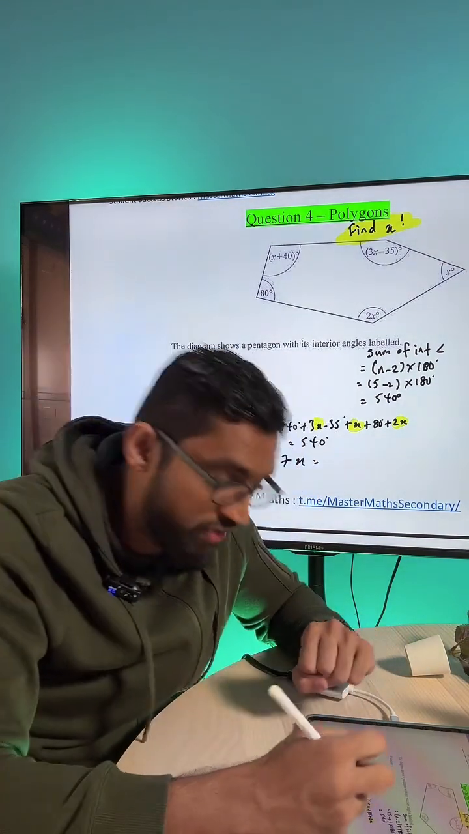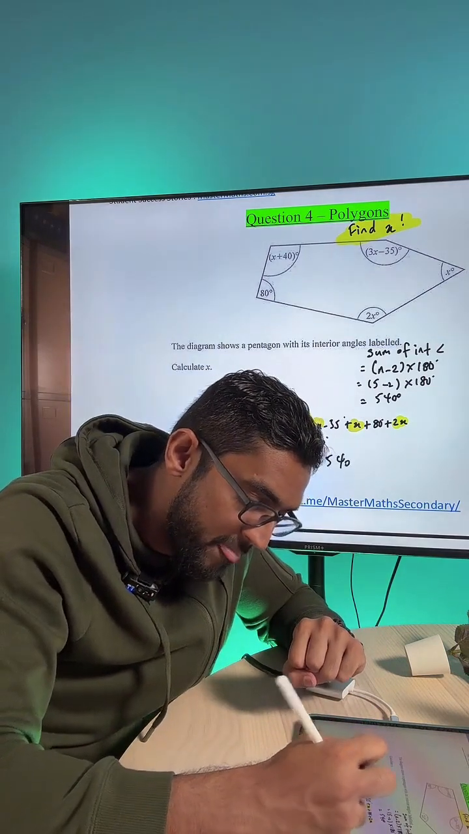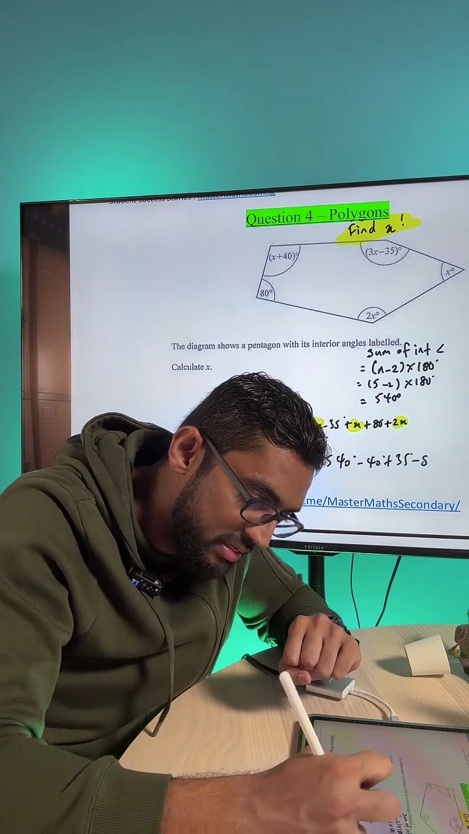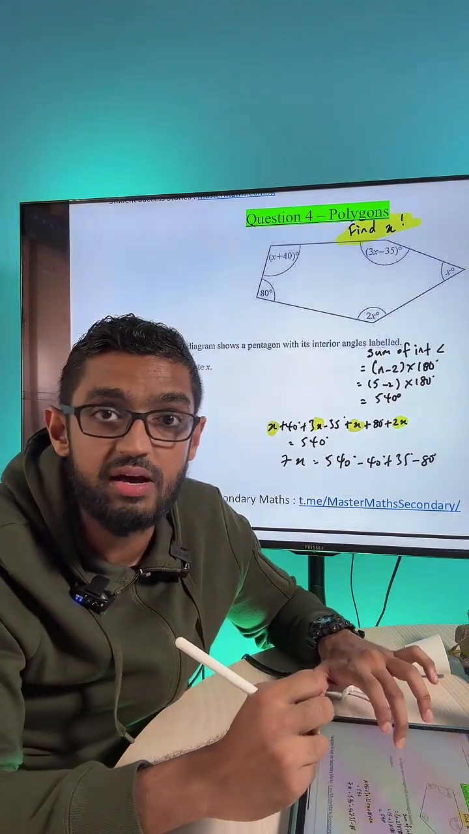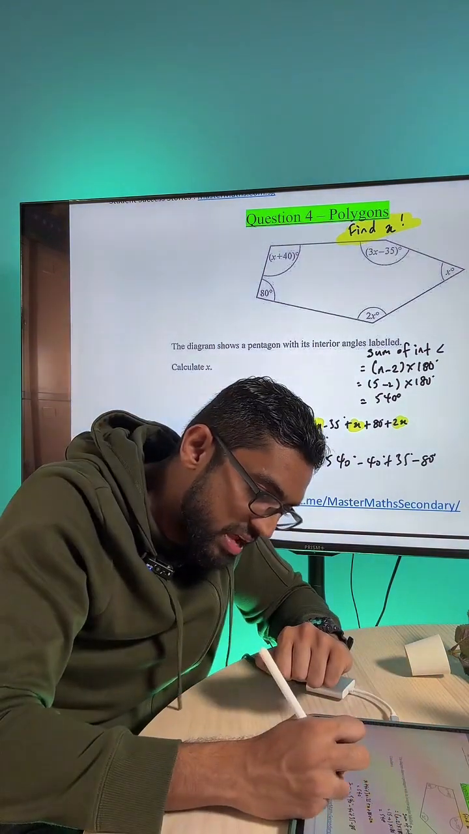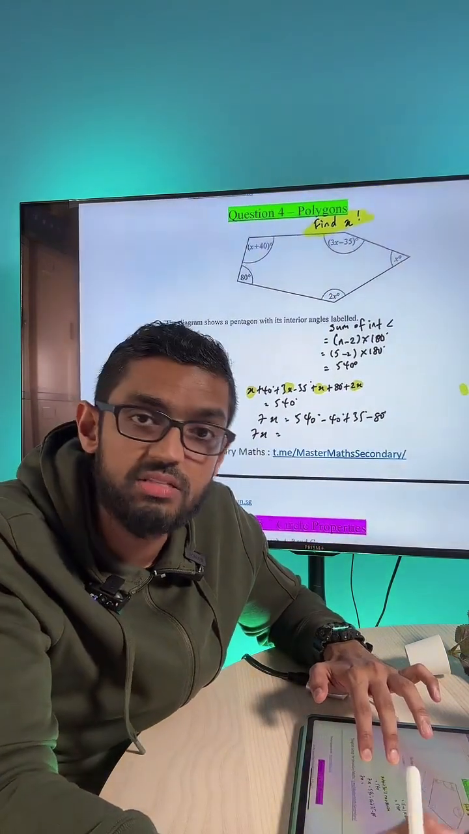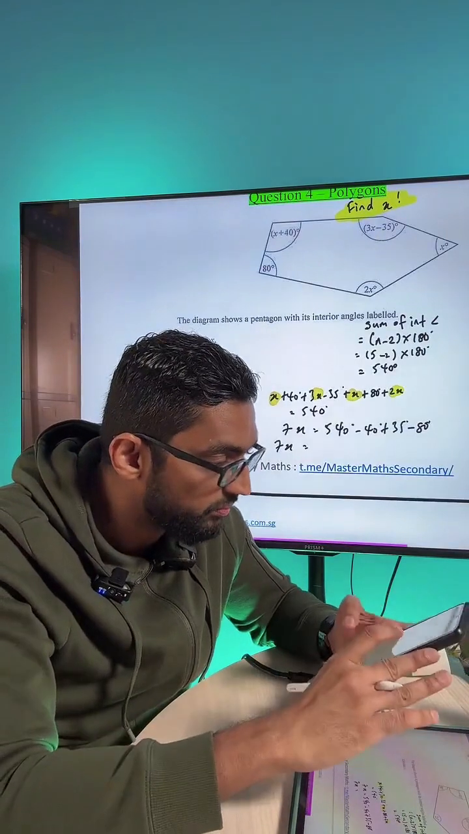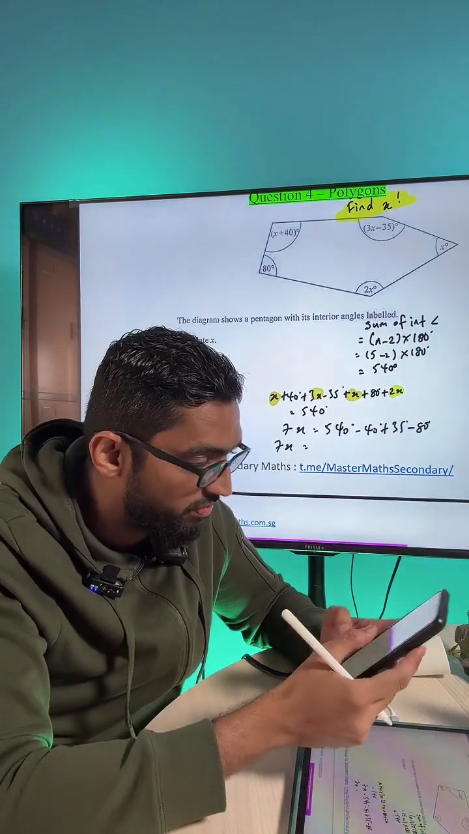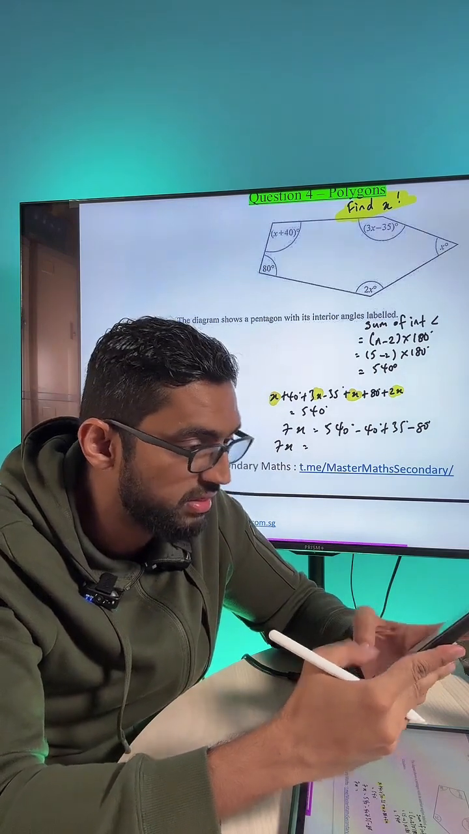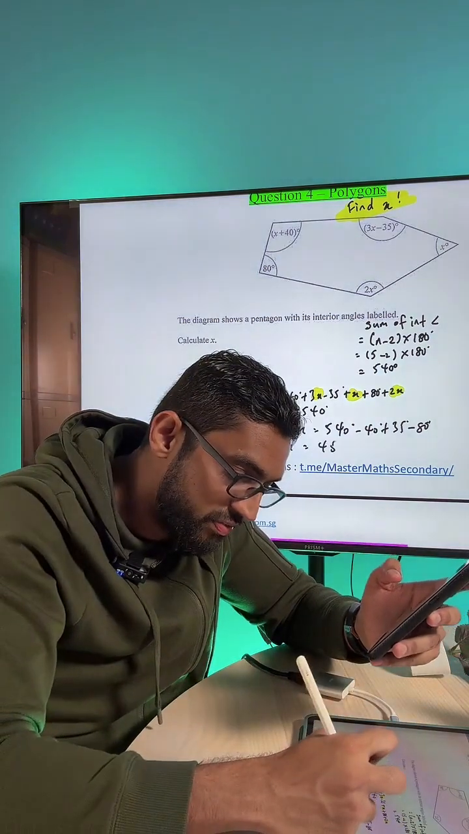Okay, 7x is just 540 minus 40 plus 35 and minus 80. Bring everything to one side for the angles, and 7x is just going to be equal to 540 minus 40 plus 35 minus 80. Okay, let's write that down. 540 minus 40 plus 35 minus 80, and that is 455.